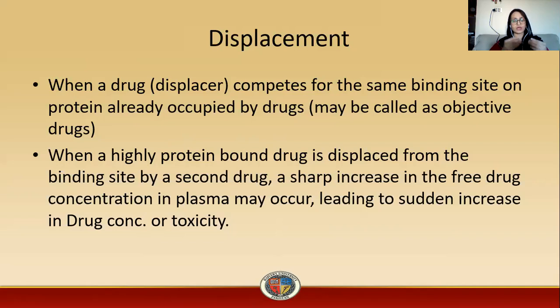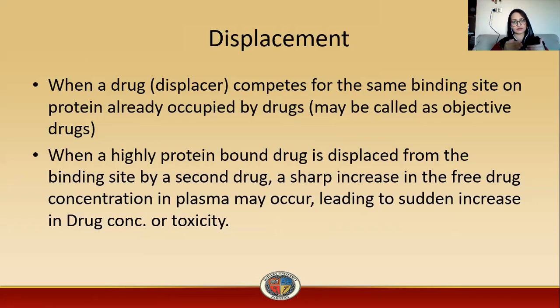What happens here? As you know, a drug has some affinity for the protein at the binding site, so due to this affinity, the drug can bind to the protein. When a second drug comes, this second drug competes with the already bound drug for the binding site, and the second drug has more affinity for the binding site.